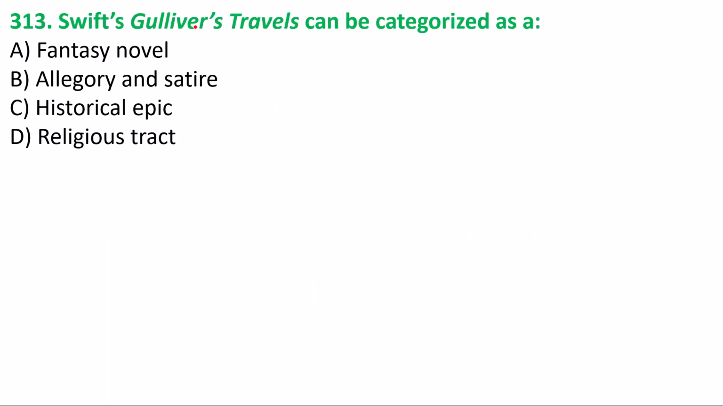Next one, 313. Swift's Gulliver's Travels can be categorized as which kind of work? The options are drama, fantasy novel, allegory and satire, historical epic, or religious text. Option B is the answer, allegory and satire. Gulliver's Travels is categorized as an allegorical and satirical work.